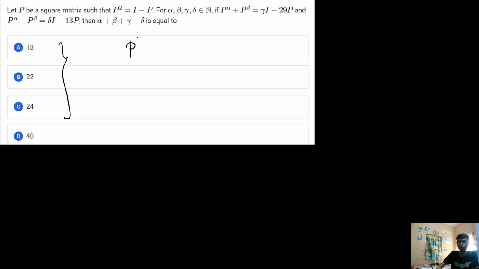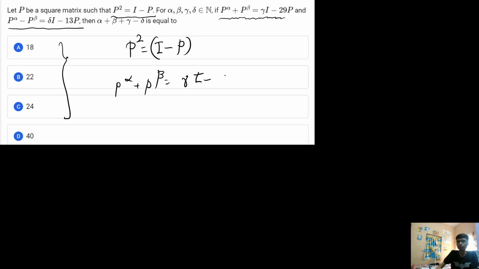Now if you try to compute the results from this particular matrix equation, it is given that p square is basically equal to identity minus p. The question mentions that p to the power alpha plus p to the power beta is equal to gamma times identity matrix minus 29 times p, and similarly another equation is mentioned. From this equation we need to get to the result, but this equation alone doesn't make a difference in how to solve the question.